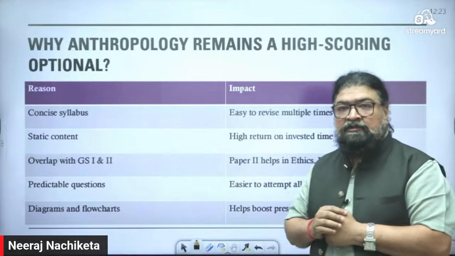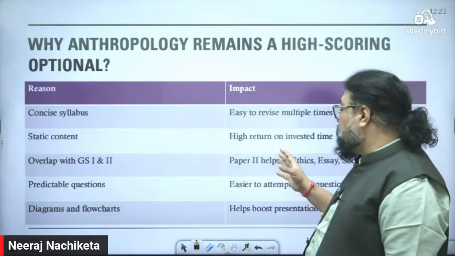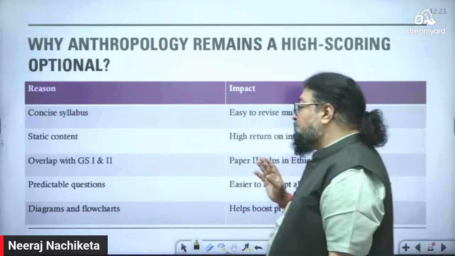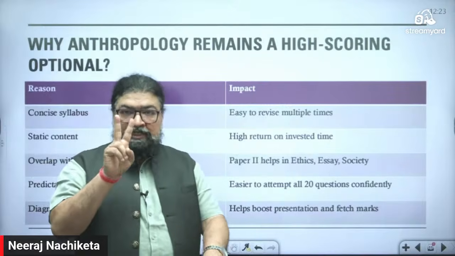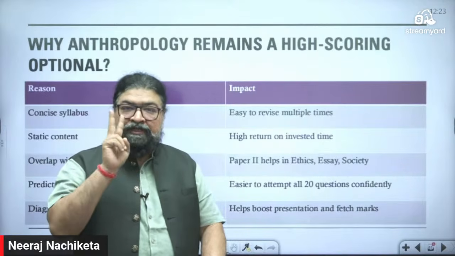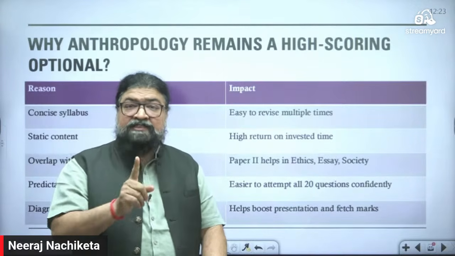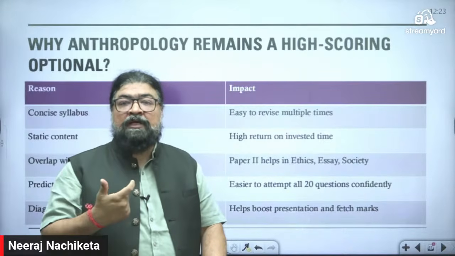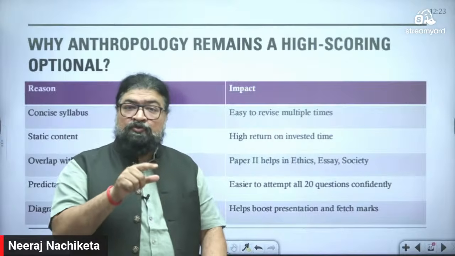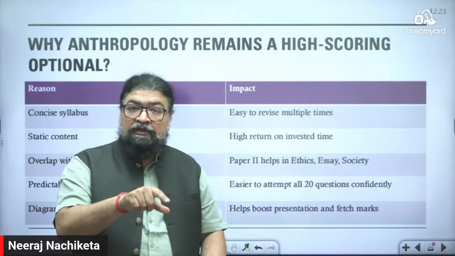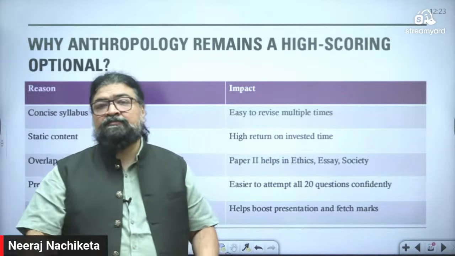Now, if you look at overlap with GS 1 and 2, which I have told so many times, 50% syllabus. Like here, paper 2 helps in ethics, essay and society. If you take paper 2 of Indian anthropology, it helps you in essay writing, even the ethics paper where human ethical things with respect to society come, and society, social issues, social justice of the main exam, that is covered.